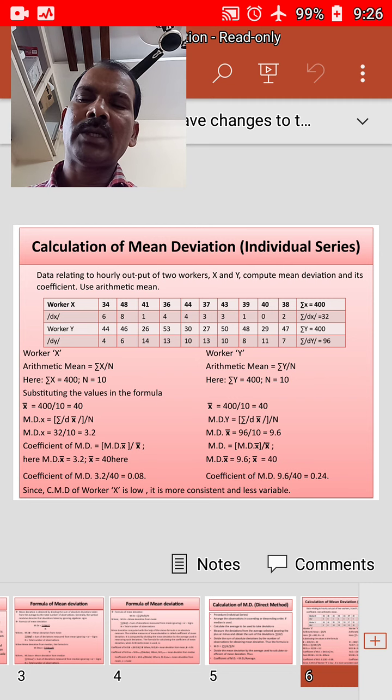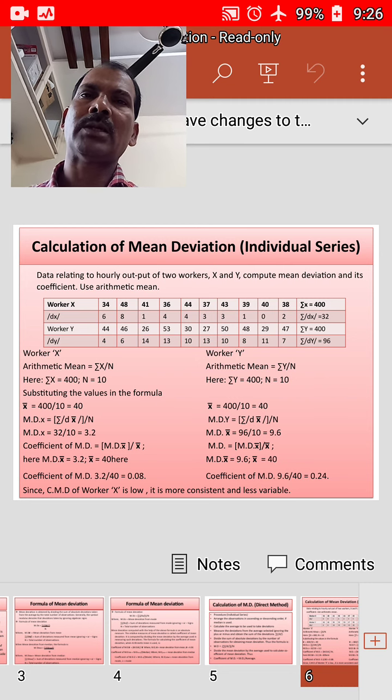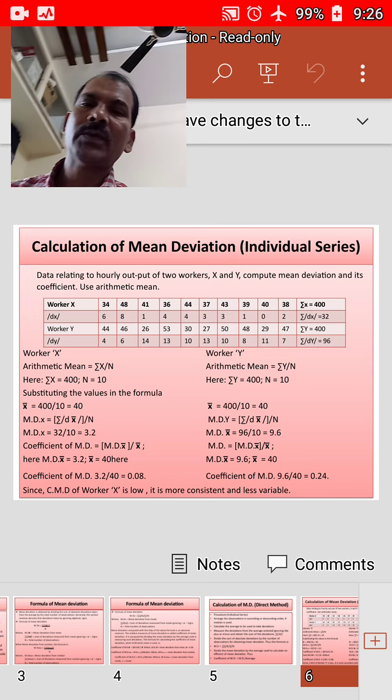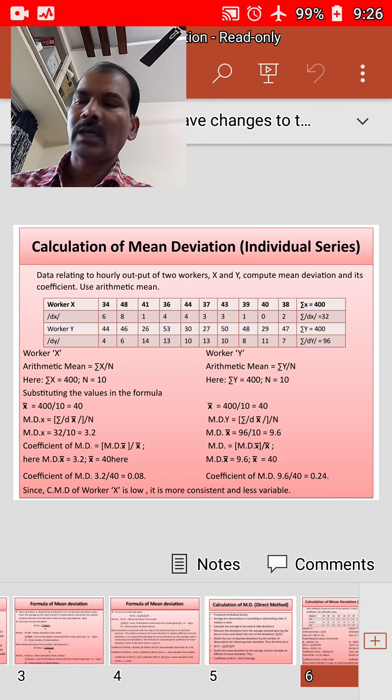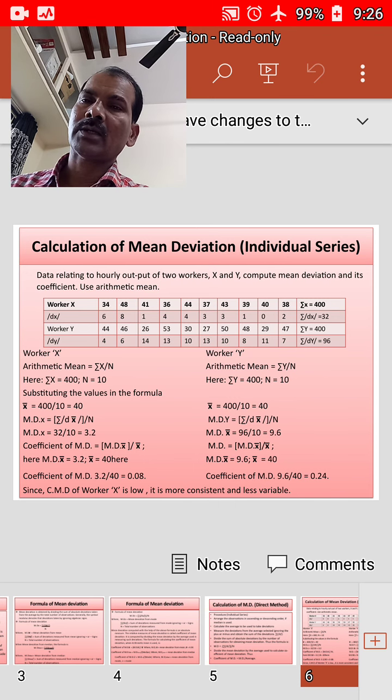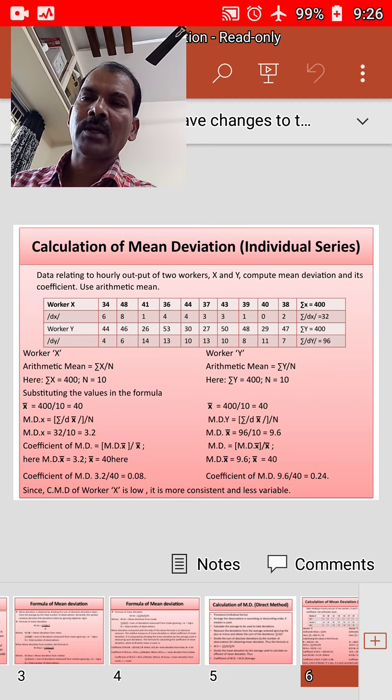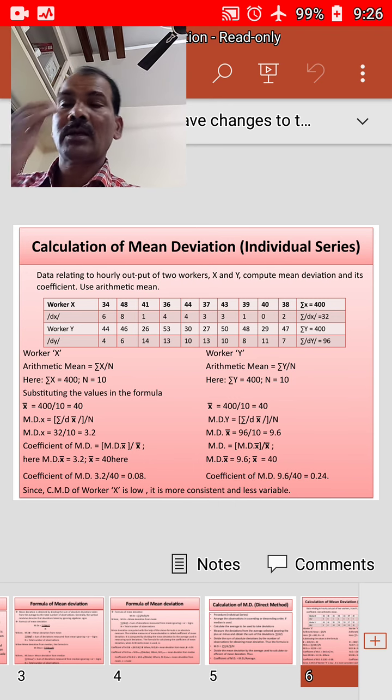Okay, 32 by 10, that is mean deviation from mean is equal to 32 by 10, which is 3.2. And the coefficient of mean deviation is equal to mean deviation from mean, that is 3.2 by x bar, which is 40. 3.2 by 40 is equal to 0.08, the coefficient of mean deviation for worker X.